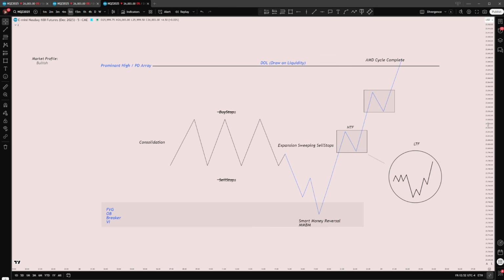It's going to be a deeper breakdown eventually when I dive into MMxM and PO3. Right now it's the study of AMDX and XAMD, but that's how I'm going to be breaking it down.